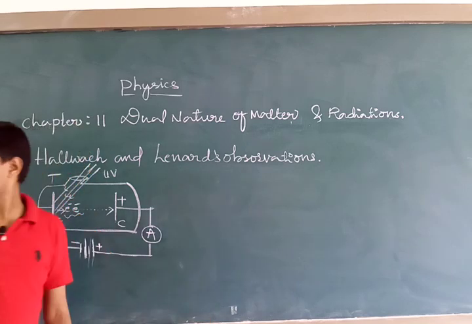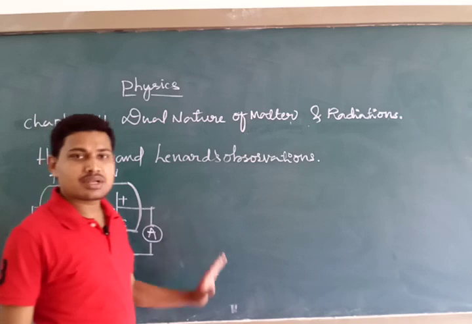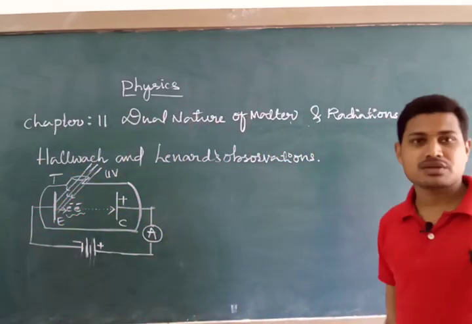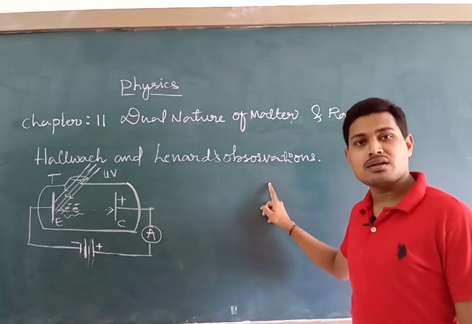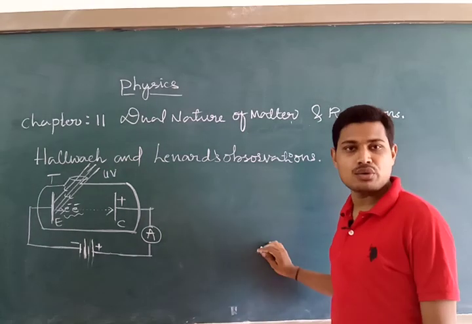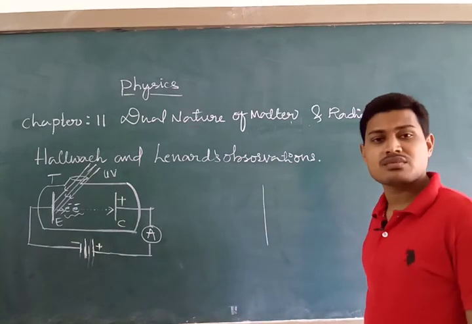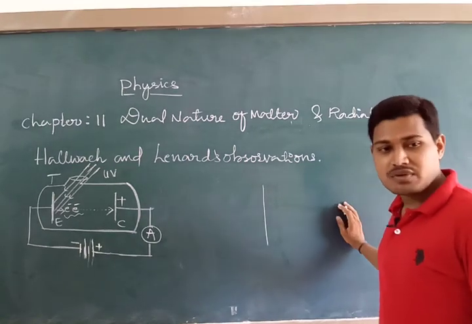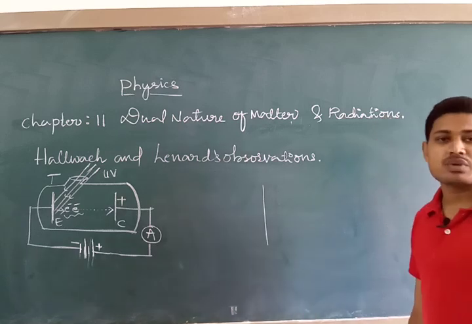So further, after some observations regarding electron emission, photoelectric effect and photoelectric current, Hallwachs and Lenard simultaneously arrived at one conclusion. They told about the ejection of electrons from the surface of a metal when it is illuminated by a particular frequency of radiation.